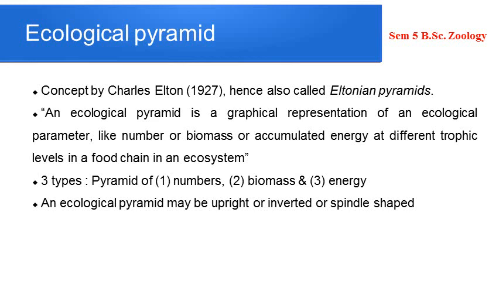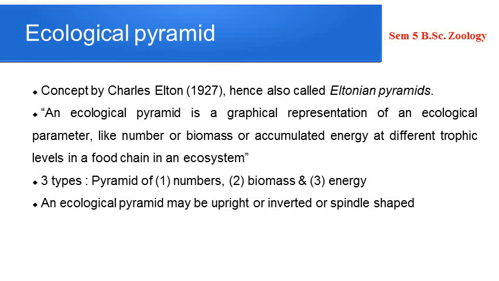It is the ecological pyramid. An ecological pyramid is actually a diagrammatic representation of the relationship between numbers, biomass, and energy contents of the producers and consumers of different orders. I hope it is clear. That is, it is a diagrammatic representation. What is being included there? It depicts the relationship between number, biomass, and energy of producers and consumers belonging to different trophic levels.